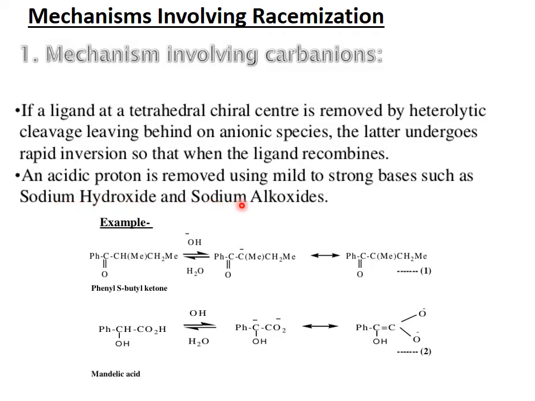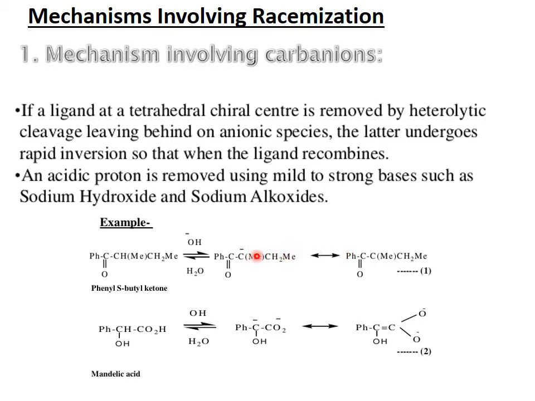Here, with OH, you can see this is the most acidic proton, which will be abstracted by the OH and result in the formation of carbanions. These carbanions result in the formation of a racemate, because the two isomers are at equilibrium. When there is dynamic equilibrium, we represent it with a double-headed arrow. Double-headed arrow means this is the dynamic equilibrium which is established between the two states.